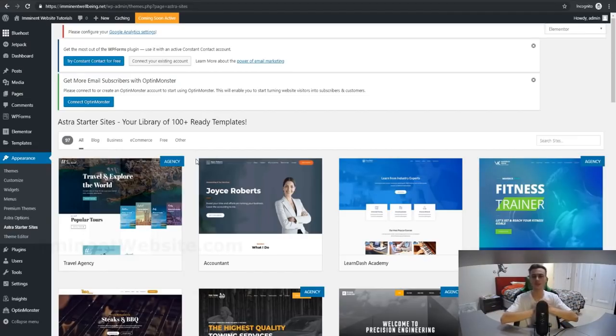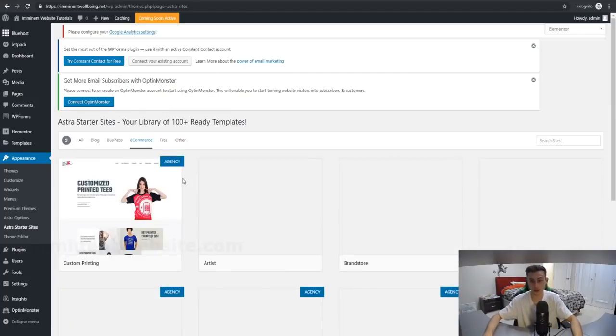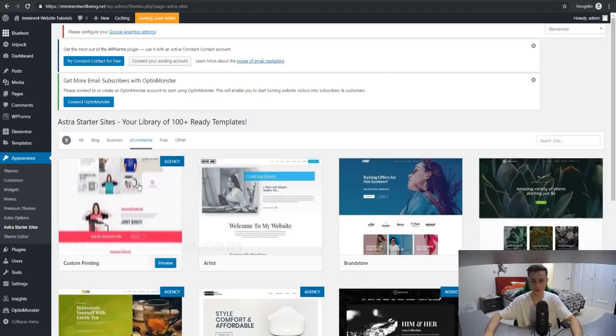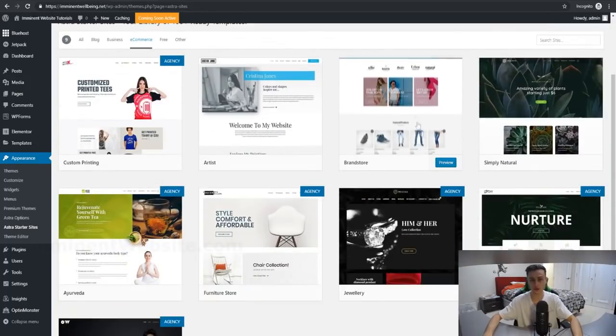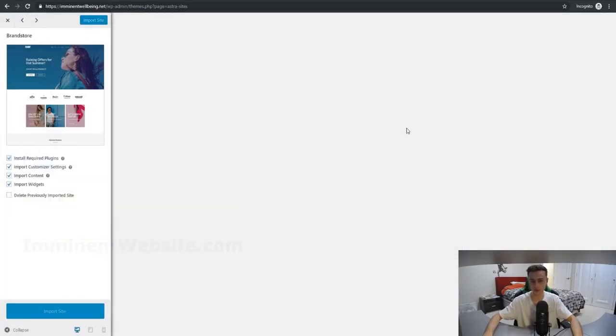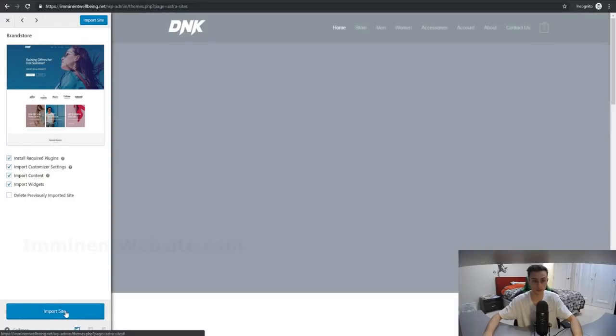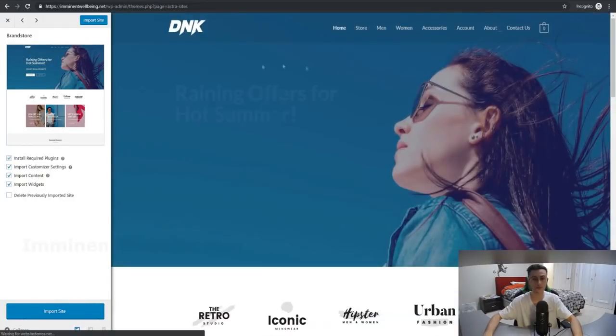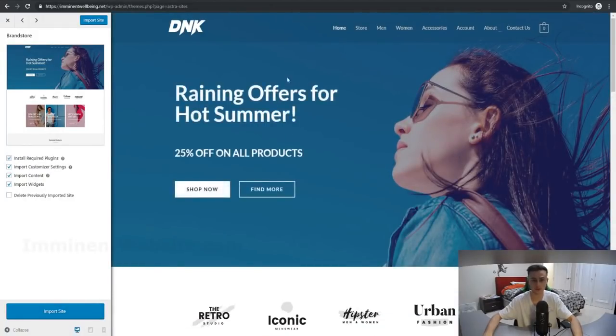It's literally the exact same process, guys. Go to e-commerce right here, and you could just set up your own WordPress website for your own e-commerce store right away. So let's choose this one right here, and we can click on this, and literally we can just import this site into an account. This is going to be the preview, obviously, so I just wanted to show you what it's going to look like.